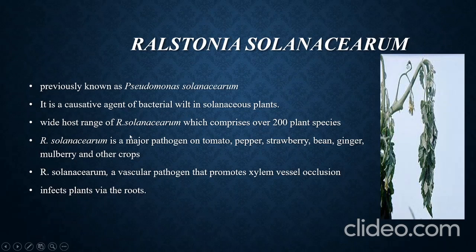There is a wide range of hosts for this pathogen that comprises 200 plant species. It is a major pathogen on tomato, pepper, strawberry, bean, ginger, mulberry and other crops. It mainly promotes xylem vessel occlusion. There is a blockage of the xylem vessel, so the wilting of the plant takes place.